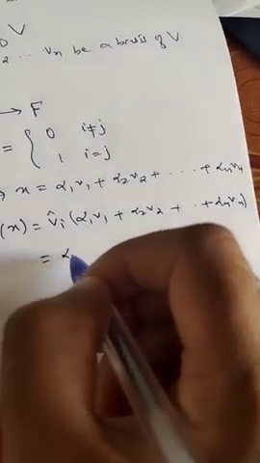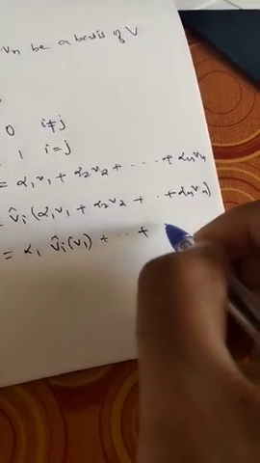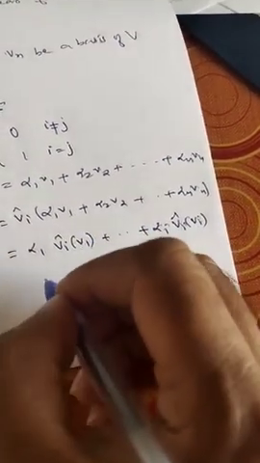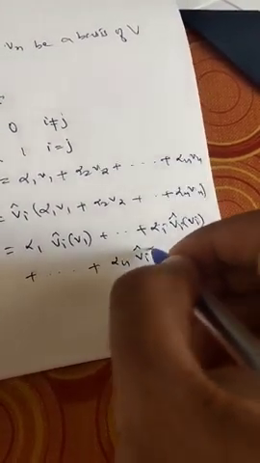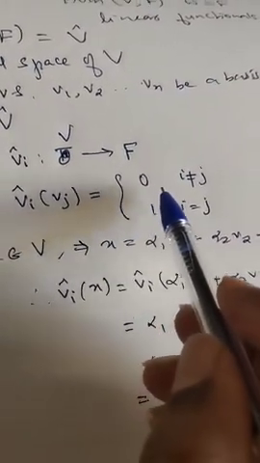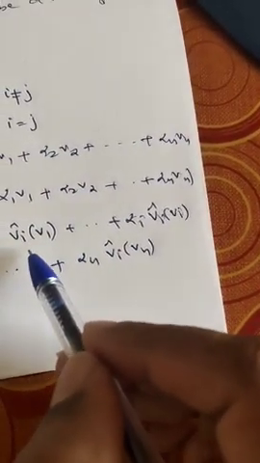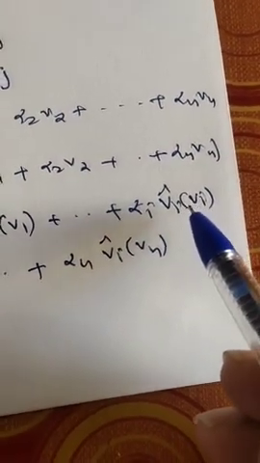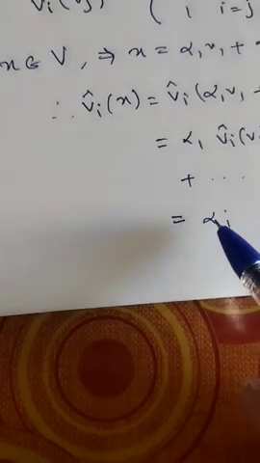This implies alpha 1 into Vi cap of V1, and so on, the middle element alpha i into Vi cap of Vi, and the last element alpha n into Vi cap of Vn. According to our definition, Vi cap of Vj is 0 if i is not equal to j, and 1 if i is equal to j. Therefore all other terms become 0 except Vi cap of Vi, which is 1, so the total value is alpha i. That means Vi cap of x is alpha i.